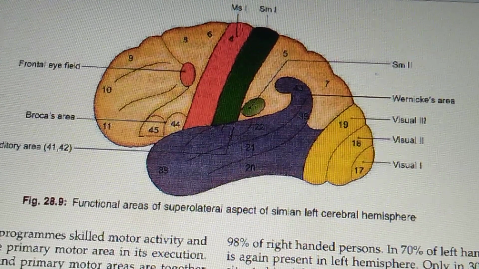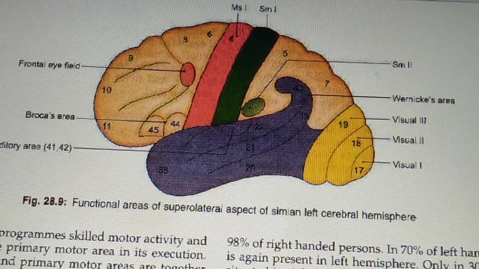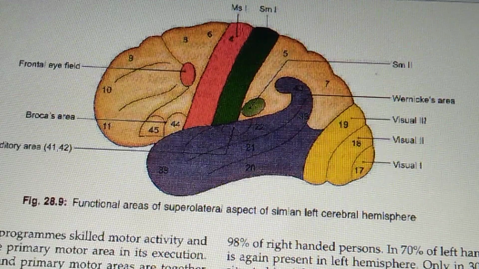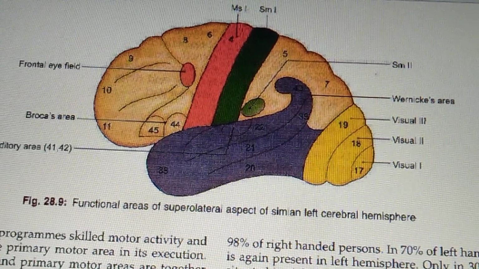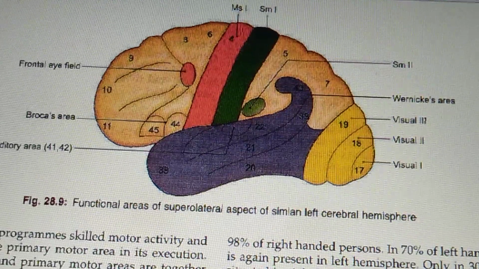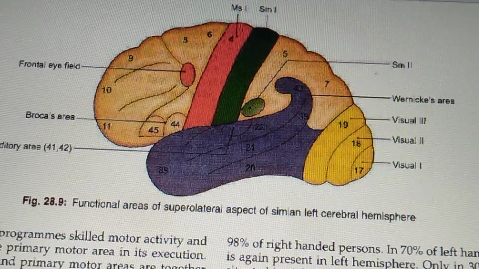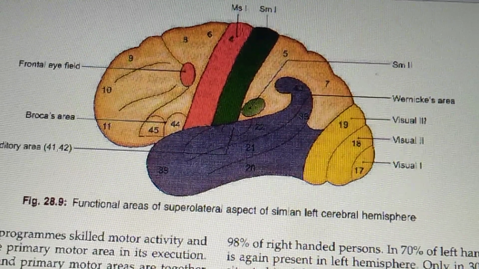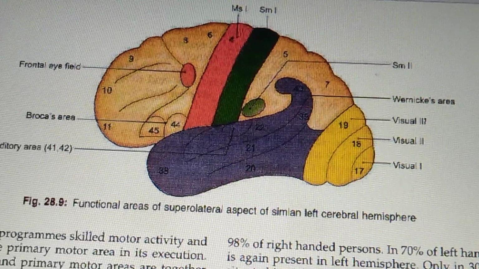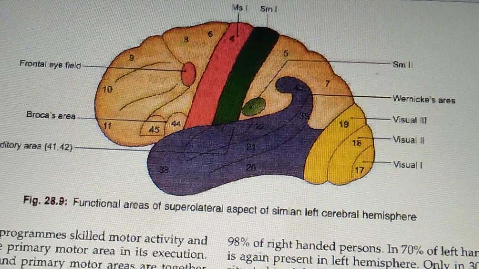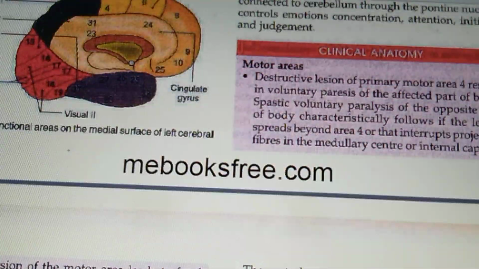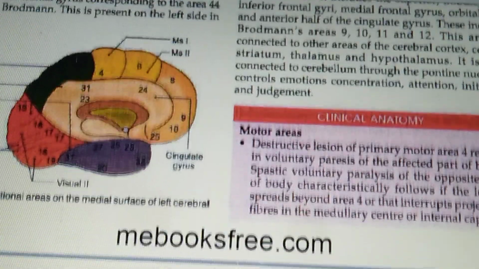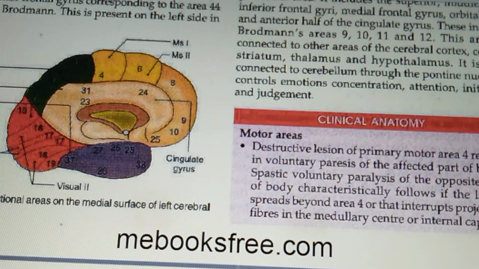Next is the taste. The taste area or the gustatory area is located in the dorsal wall of the posterior ramus of the lateral sulcus with extension into the insula and corresponds to area 43 of Brodmann, right? In this diagram it is not visible. Let us see another one. Okay, here also they haven't shown.